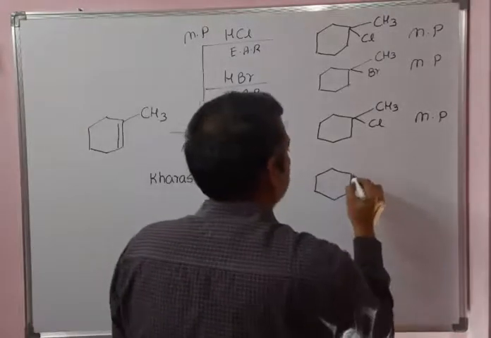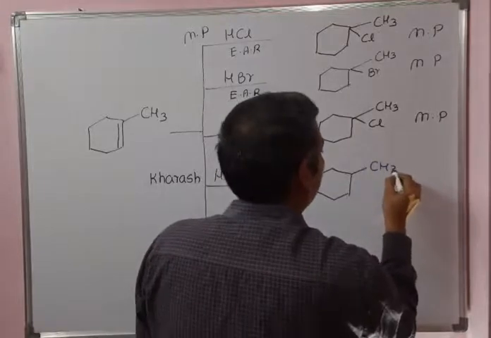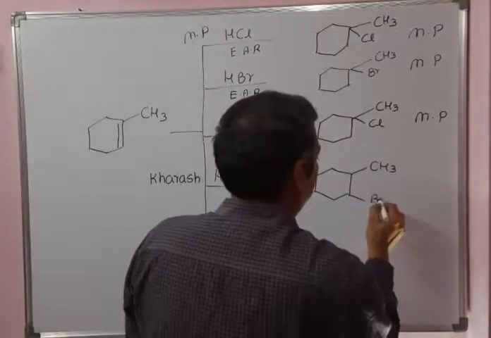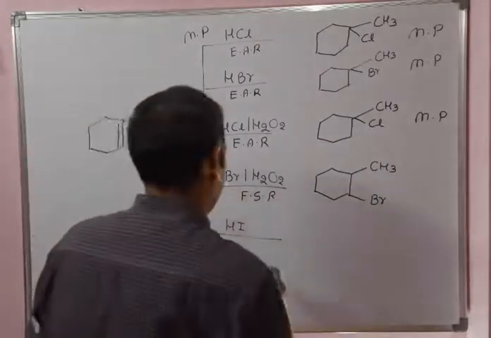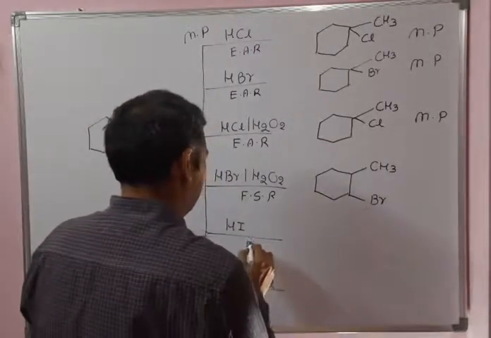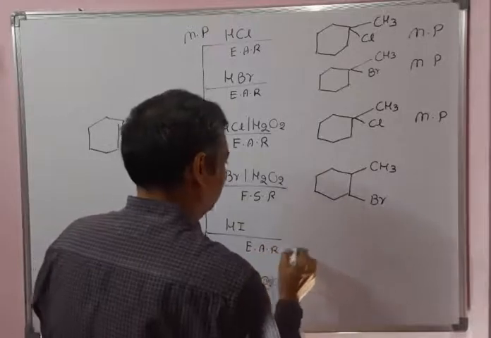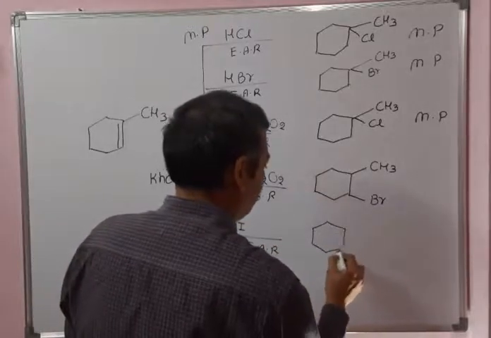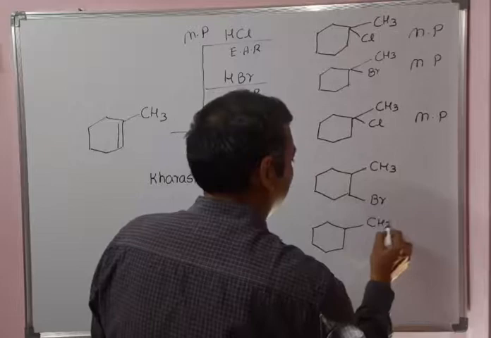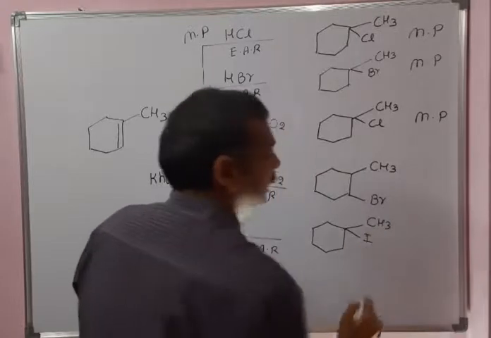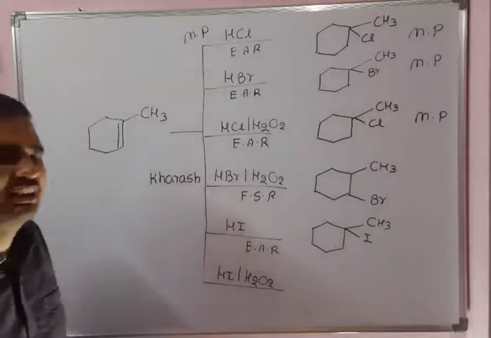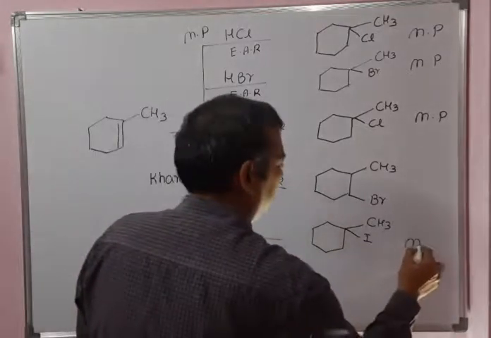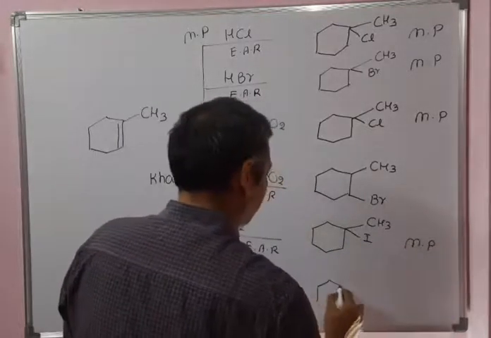So here the bromine will attack the carbon of the double bond where more hydrogens are present. For HI, it is an electrophilic addition reaction, so the negative part of the reagent will attack the carbon having fewer hydrogen atoms. HI with H2O2: there is no Kharasch effect for HCl and HI, so again the Markovnikov product will be formed.